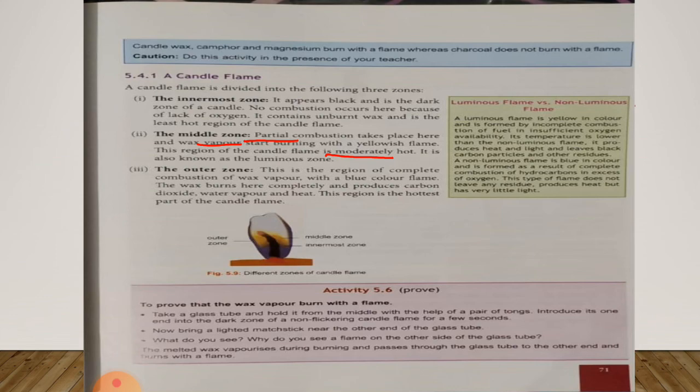In the next class, we will see luminous flame versus non-luminous flame. We will understand about the luminous zone and we will see activity 5.6 in the next class. So thank you. Thanks to all.